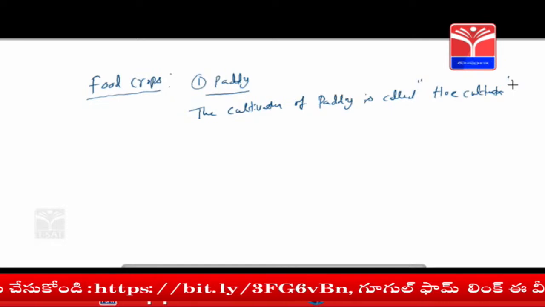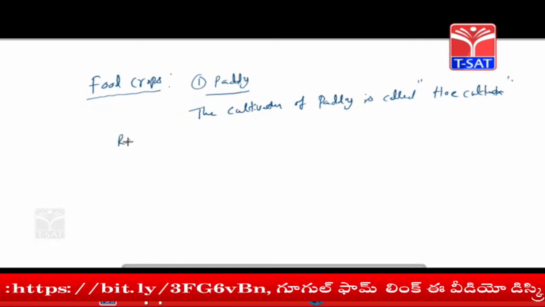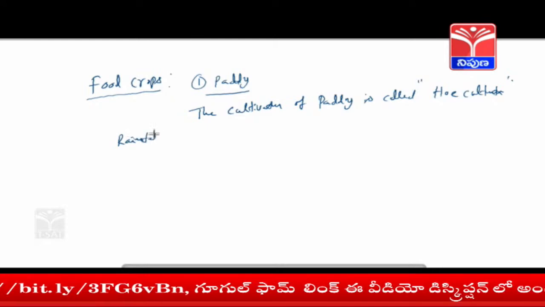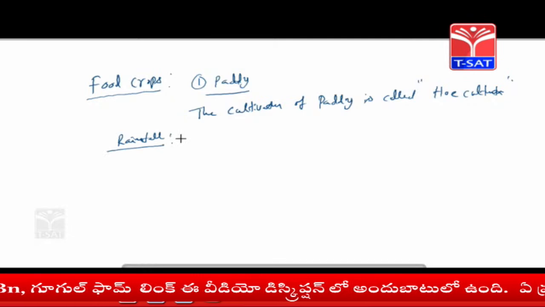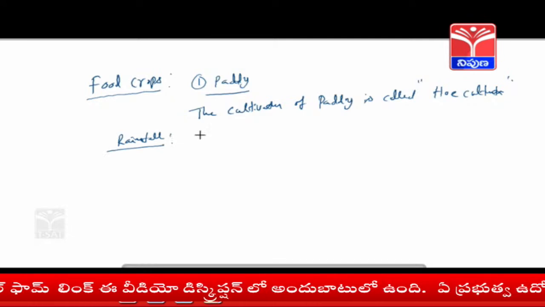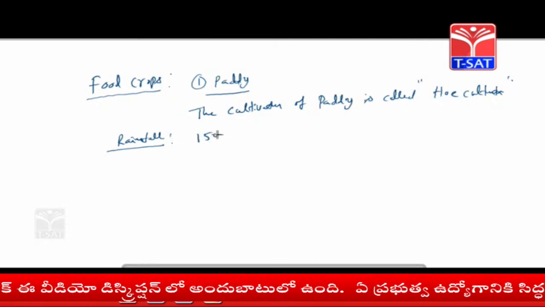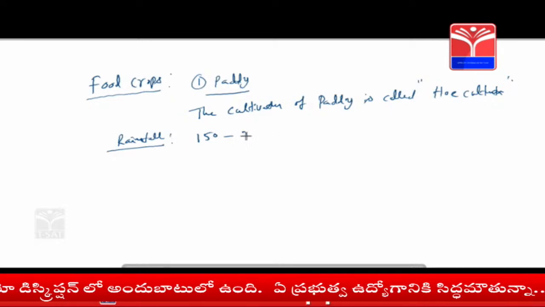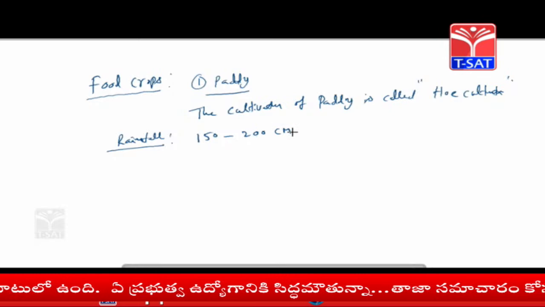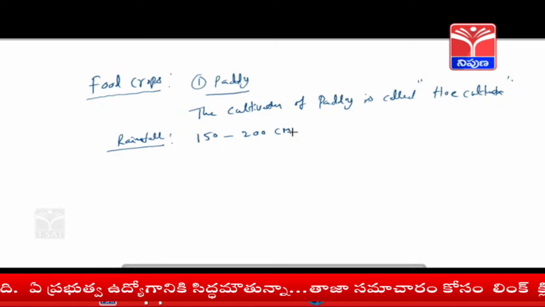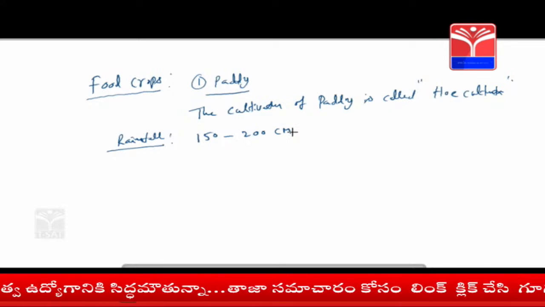In paddy cultivation, what are the favorable climatic conditions? First of all, rainfall between 150 centimeters and 200 centimeters is compulsory for the paddy growing field.